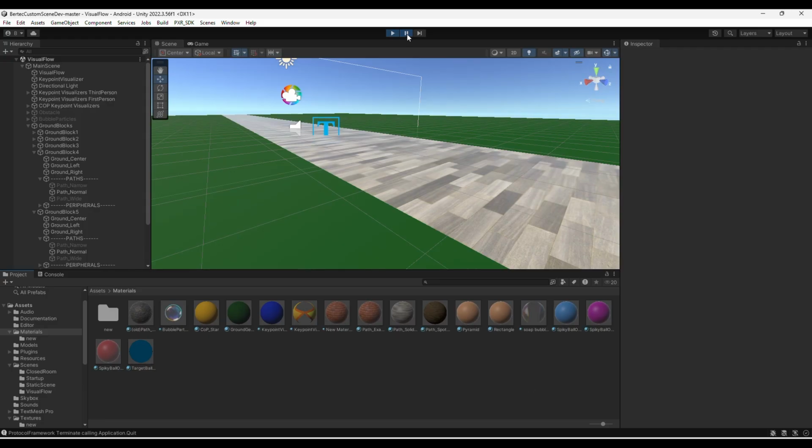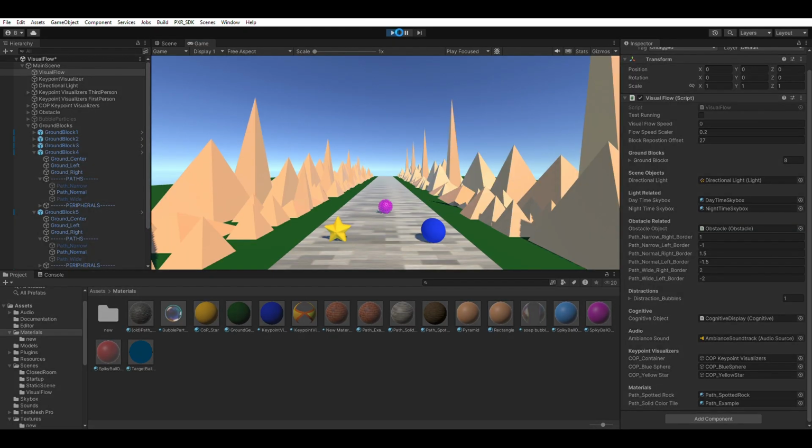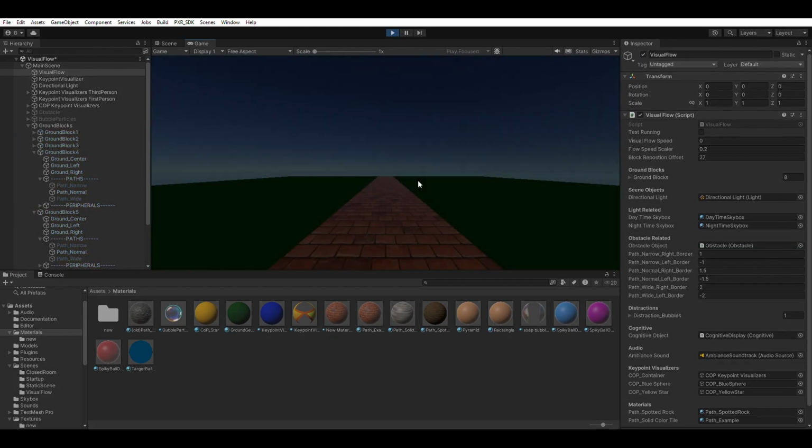However, the new material will retain the name solid color. To update the name, adjustments to the Visual Flow C# code will be necessary. Be sure to save all changes. To preview the new texture in real time, switch to Game Mode and click the Play button.